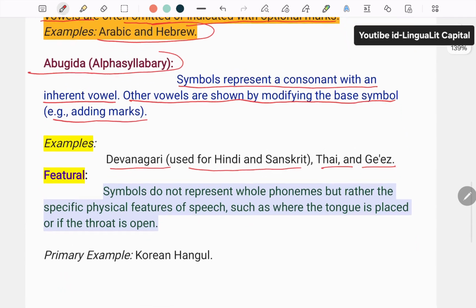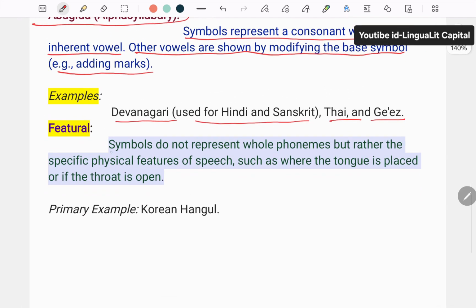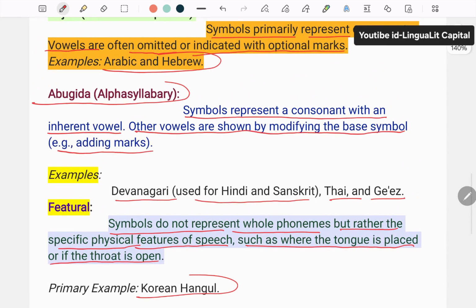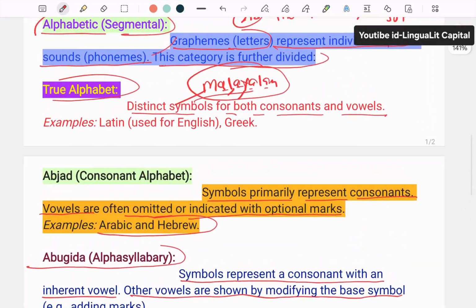Next we have the featural system. Symbols do not represent whole phonemes but rather specific physical features of speech, such as where the tongue is placed or whether the throat is open. The primary example is Korean Hangul. Next we will discuss the next term of phonology.